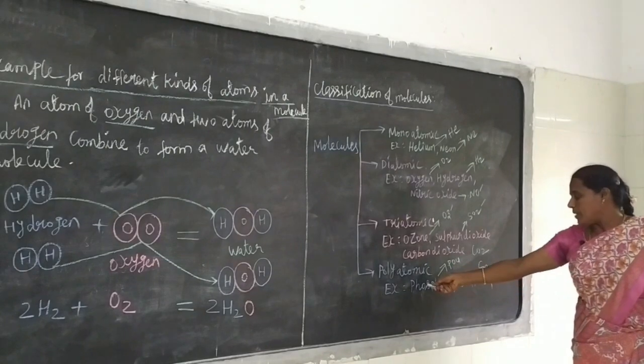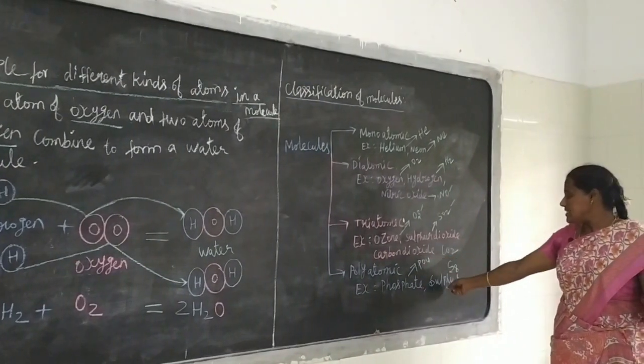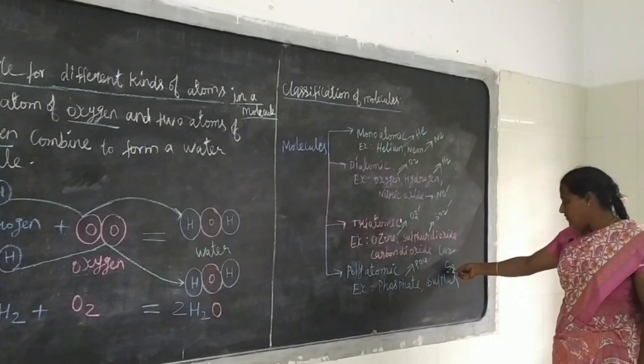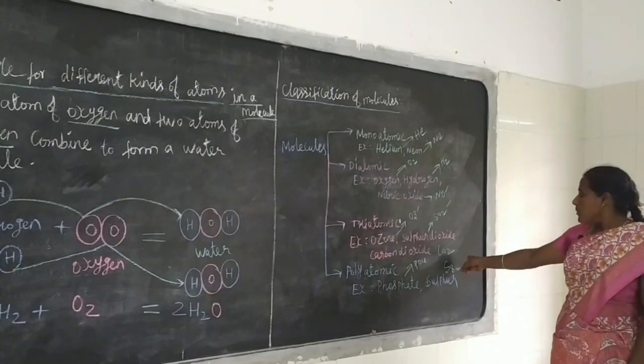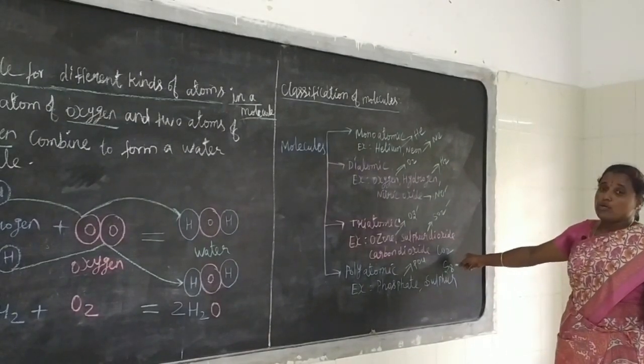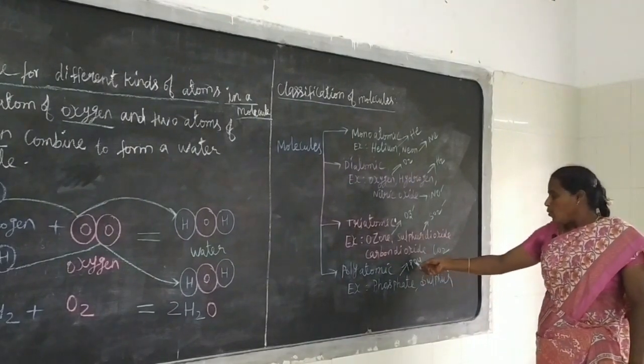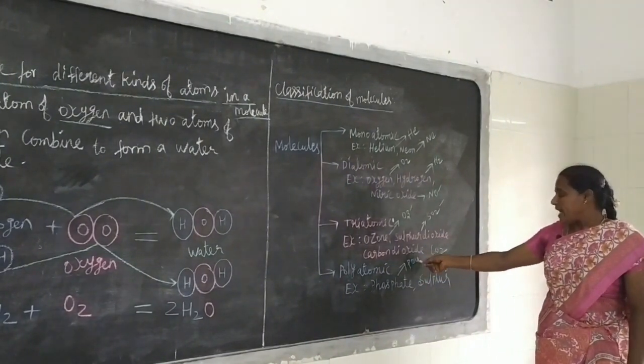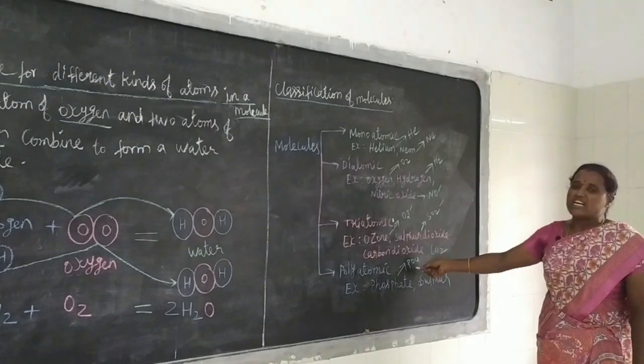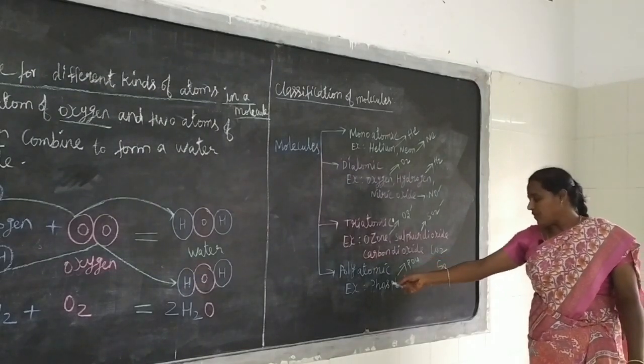Okay, this is the chemical formula for phosphate. This is the chemical formula for sulfur. 8 atoms of sulfur combined to form a sulfur molecule. Here 1 phosphorus atom plus 4 atoms of oxygen combined to form a phosphate molecule. This is different kinds of atoms.